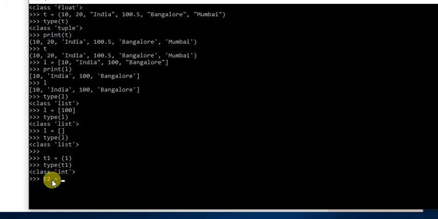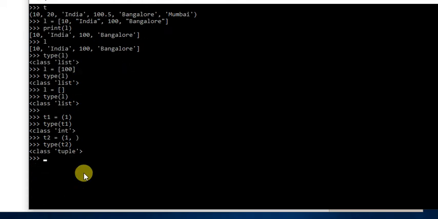We want to create a tuple with just one element. We can type an open bracket, type the element and a comma. That's it. Close the bracket and click enter. Now check the type of T2. Now it's a tuple. So the catch here is, if we want to create a tuple with a single element, we need to type the element and the comma. Then Python will understand that it's a tuple. So this is how we create a tuple.